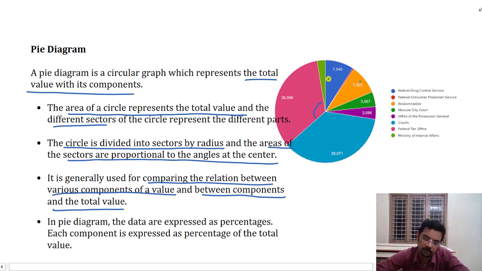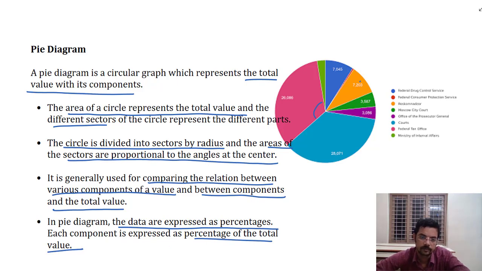So this kind of graph is used for internal comparison or comparison with the whole. In a pie diagram the data are expressed in percentages. The whole data is considered as 100, so every other value will be less than 100.